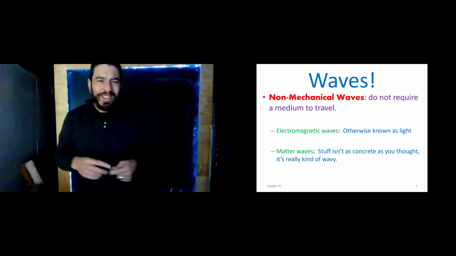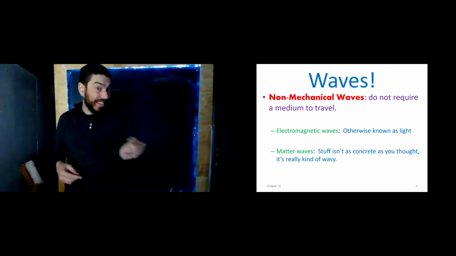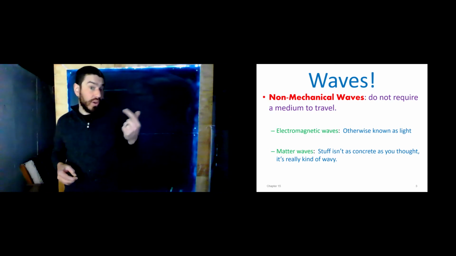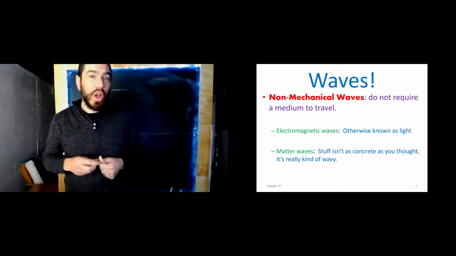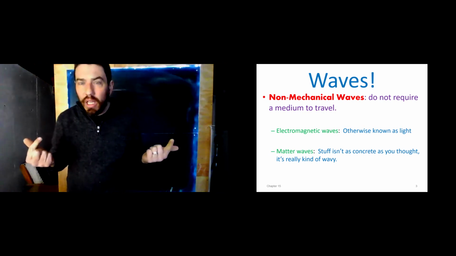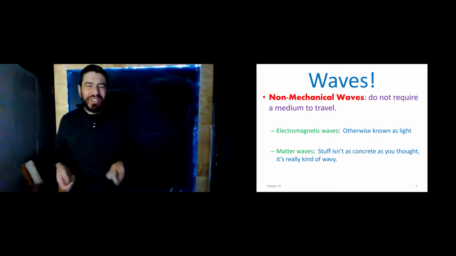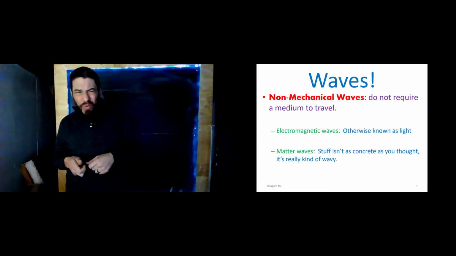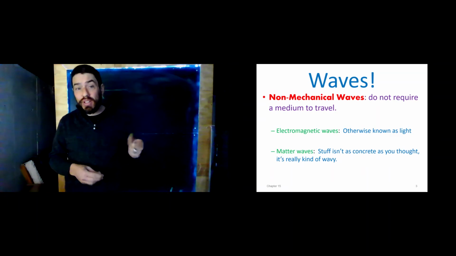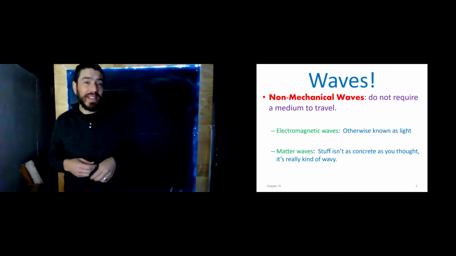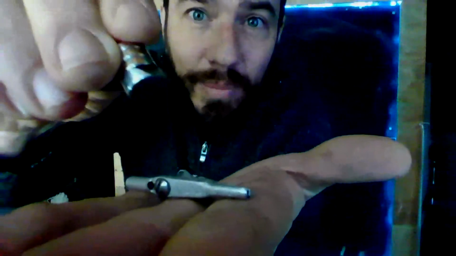Well, what is an electromagnetic wave? Well, so in an electromagnetic wave, which we know as light, although it can take on different forms, radio waves are also electromagnetic waves. In an electromagnetic wave, what is it that's actually wiggling? Well, it's electric and magnetic fields, whatever those are. We're going to learn a lot more about that here in a few chapters. But you've actually probably had some experience with electric and magnetic fields. Here I have a magnet, and here I have a piece of metal. If I bring the magnet next to the piece of metal, what will happen?